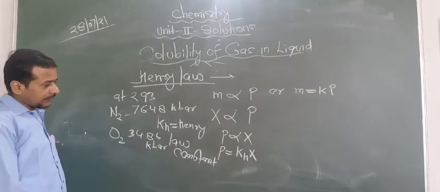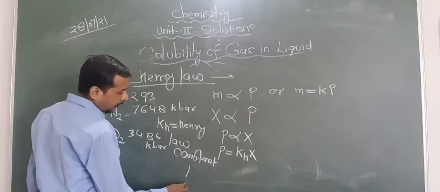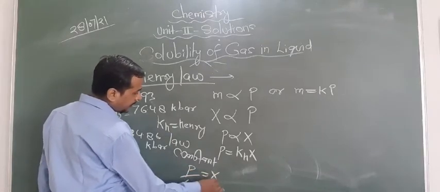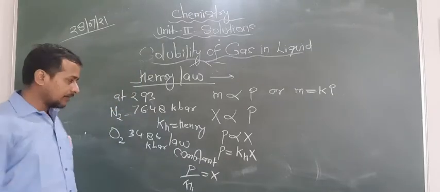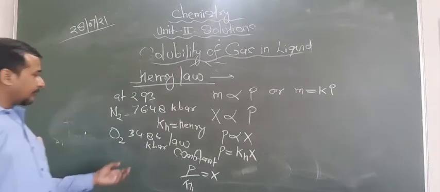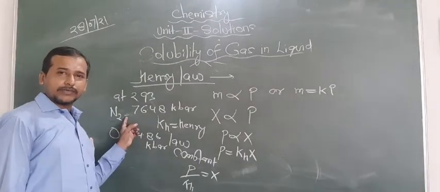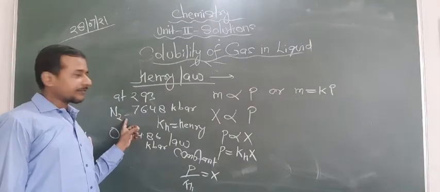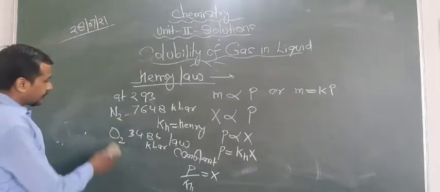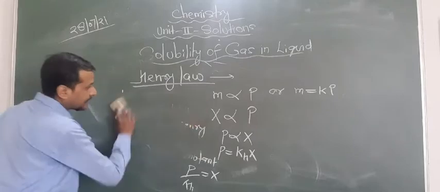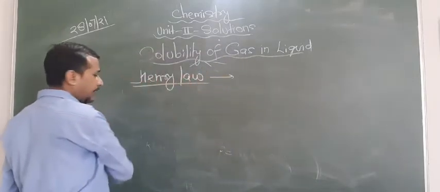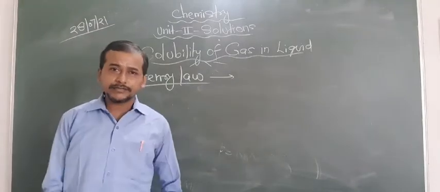Now here what you can say is that solubility, that means P by KH in terms of mole fraction. So solubility is inversely proportional to KH. That means the more the value of KH, the lower the solubility, and hence we can say that N2 is less soluble than O2 in water. So in this way you can calculate the solubility of a gas at a given pressure.